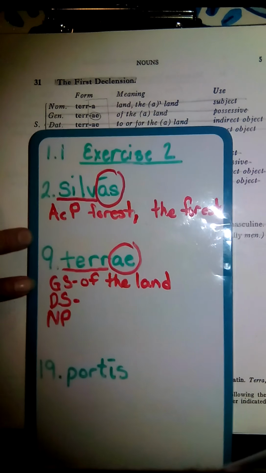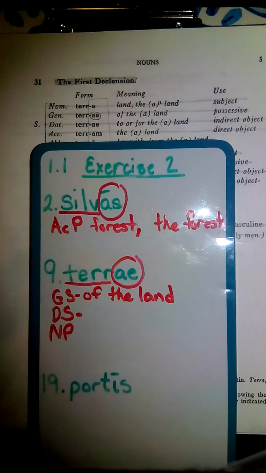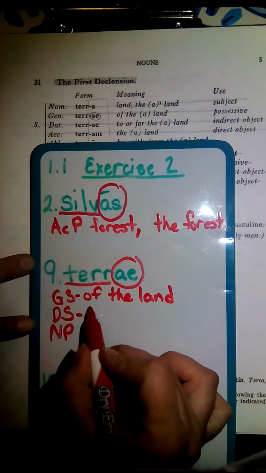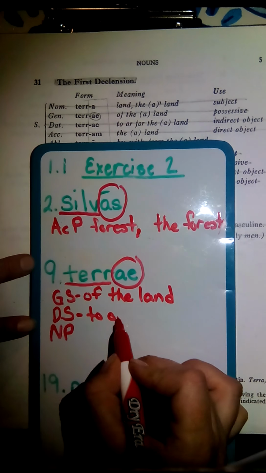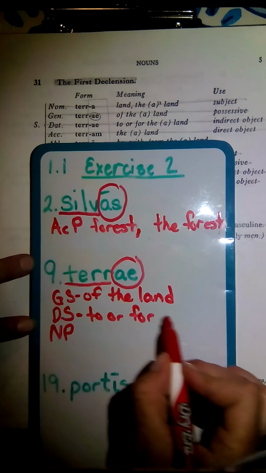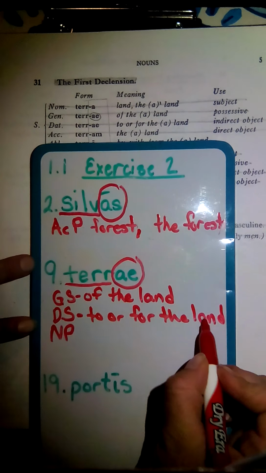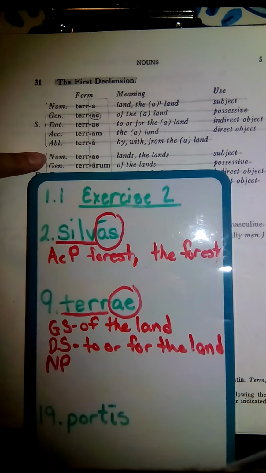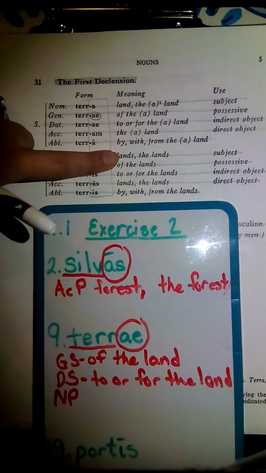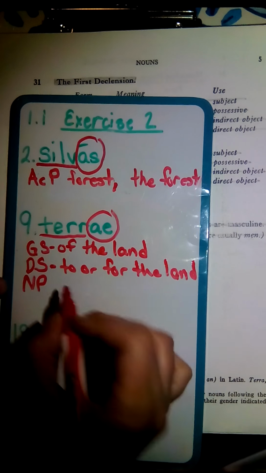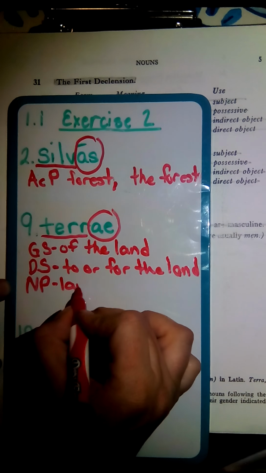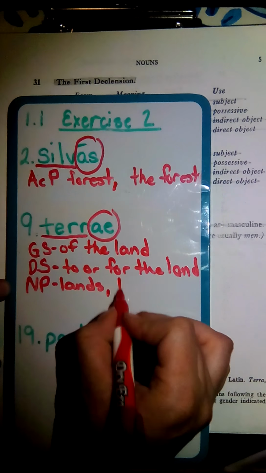The dative singular is translated to or for the land. And lastly, our nominative plural is translated lands or the lands. So we're going to write that in, lands or the lands.